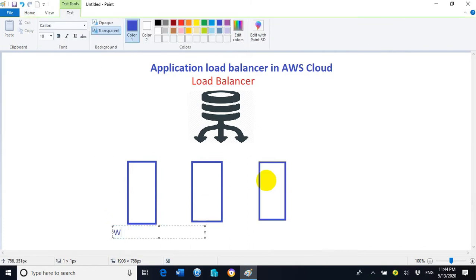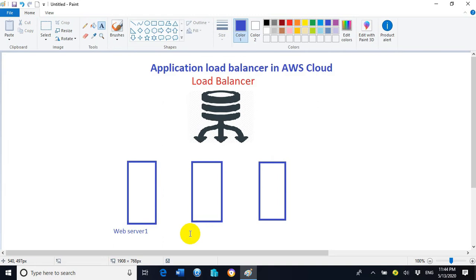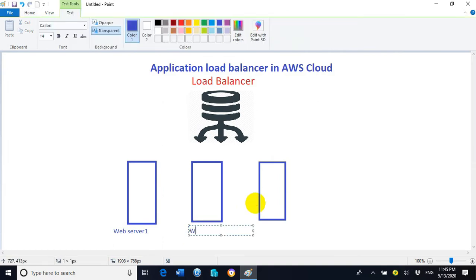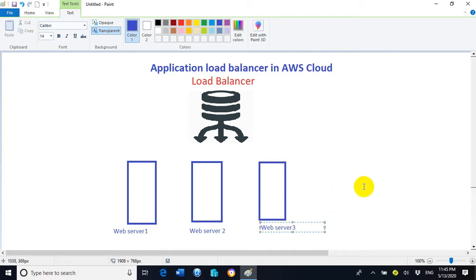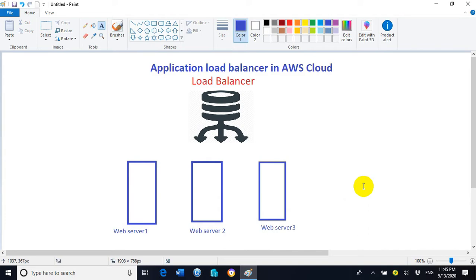So we can write it as web server 1, web server 2 and web server 3. So these are the three web servers.